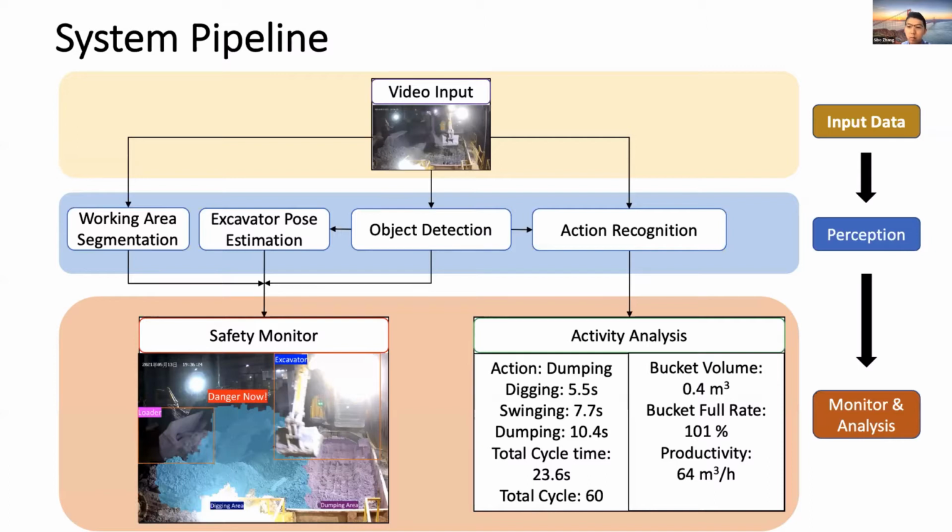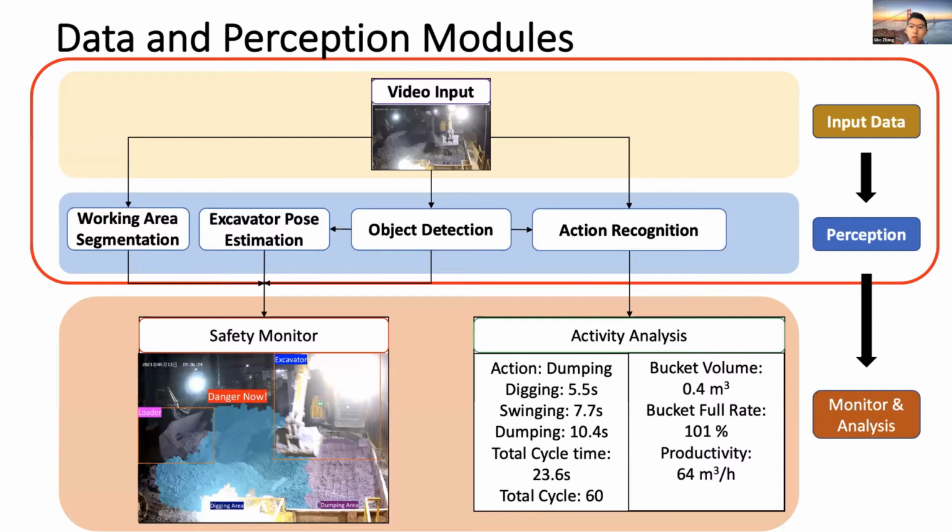First, I'm going to talk about the data and the perception modules. The working area is segmented into digging and dumping areas first. Then the detection method is used to identify construction machines and humans in video frames. Second, the excavator is identified through pose estimation. Next, the action state of the tracked excavators is recognized with pose estimation, working area segmentation, and the action recognition method. So the perception model has these four modules.